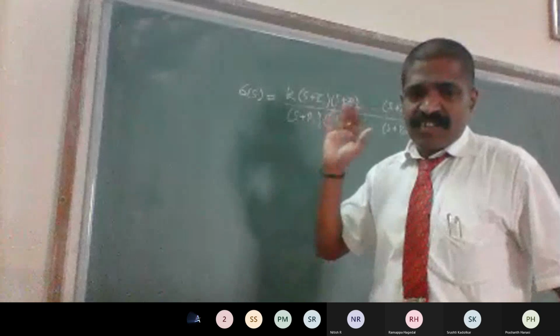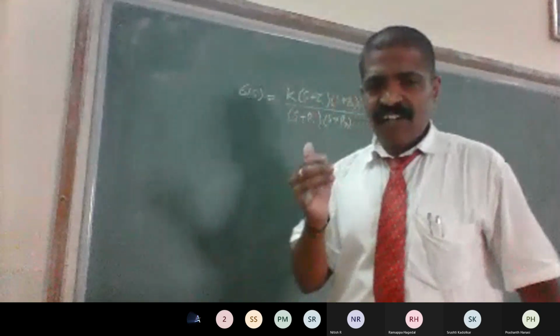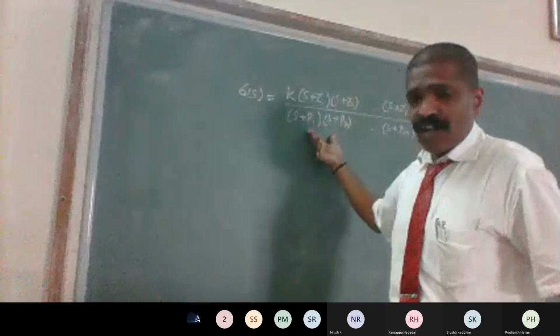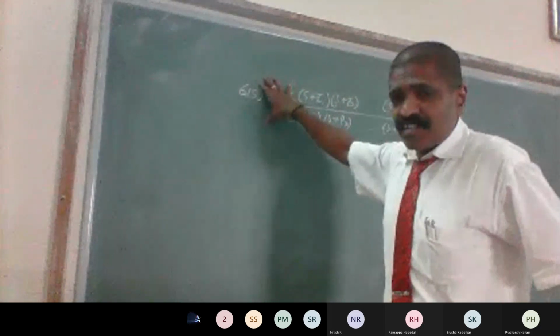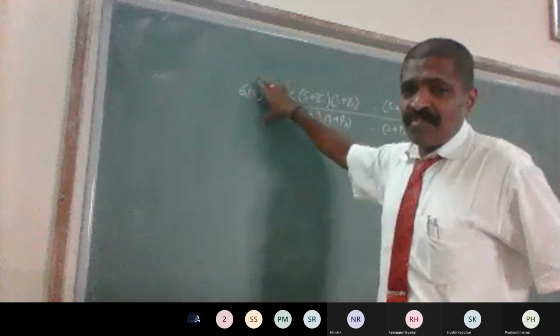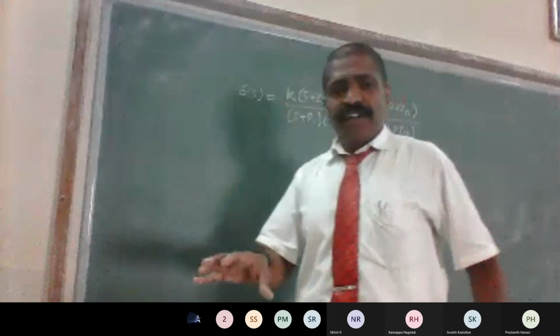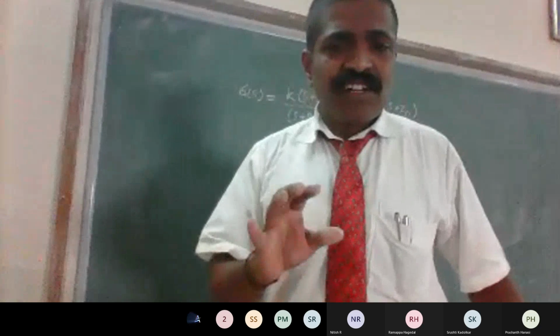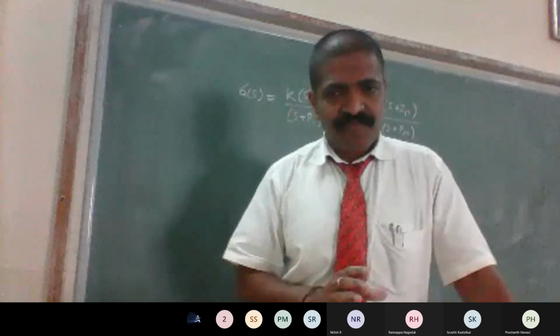And remember, the factors which appear in the numerator are called zeros. The factors which appear in the denominator are called poles. Then this transfer function is the transfer function of an open loop system. Okay, let me take up the introduction of what you learned in block diagram representation.